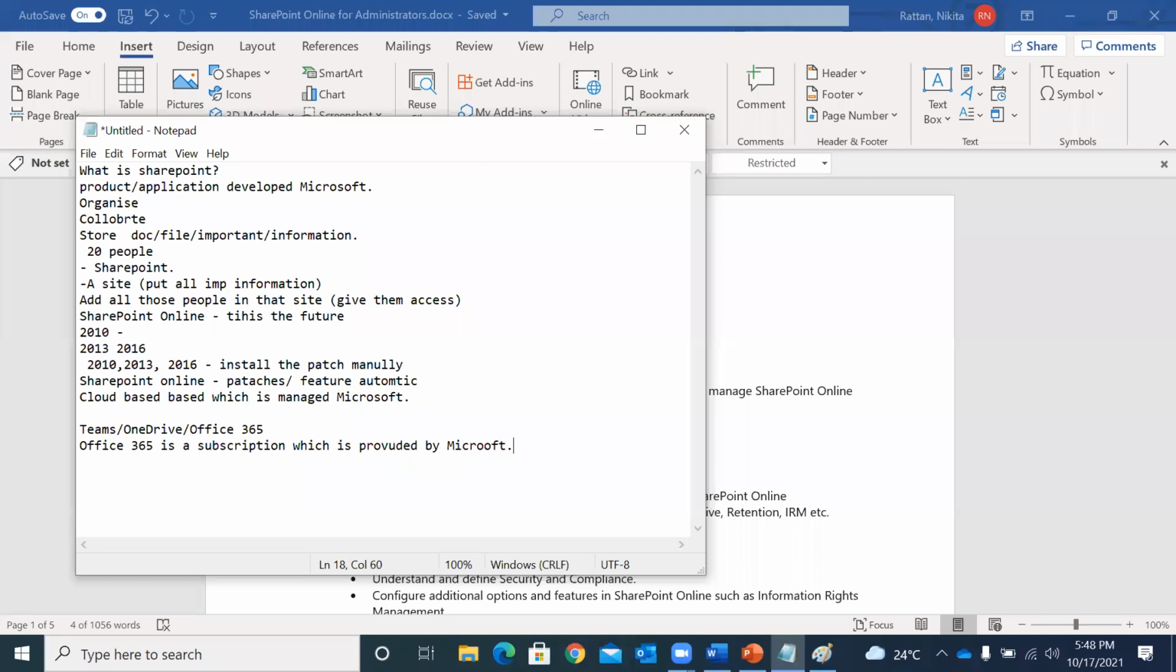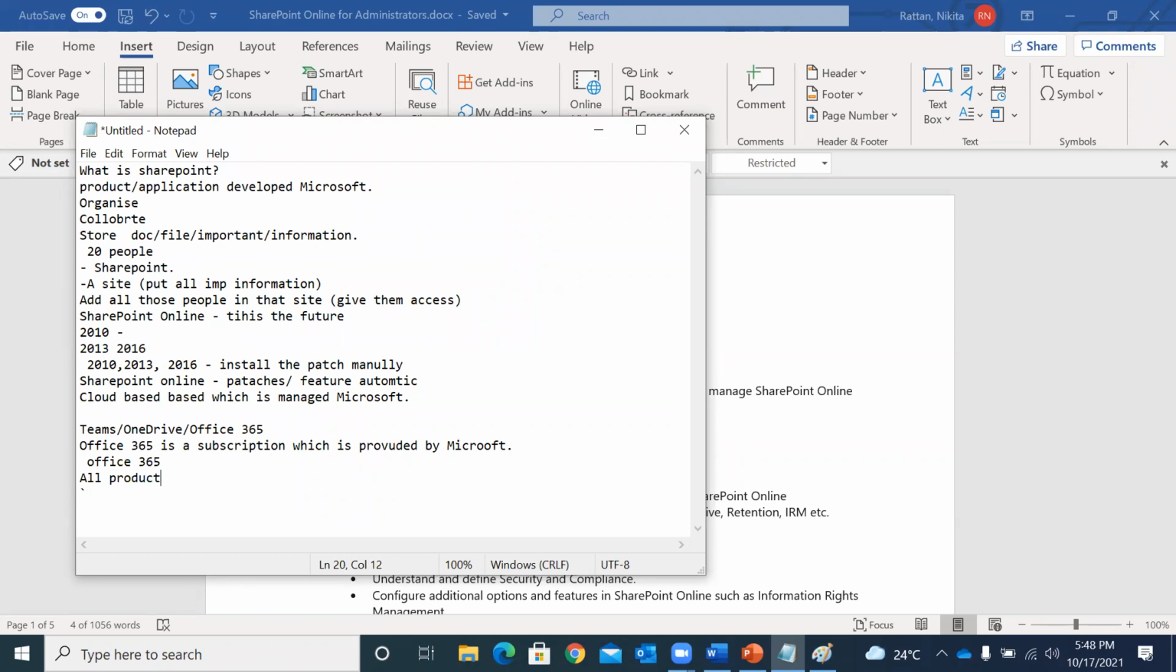So if you do not have Office 365, meaning if you have not subscribed to Office 365, you will not get SharePoint at all. In order to use SharePoint Online, you must have an Office 365 subscription. That's how you are going to use your SharePoint Online. So we are also going to talk briefly about Office 365, because our base is here. We are going to talk about Office 365 and all the products which come under Office 365.